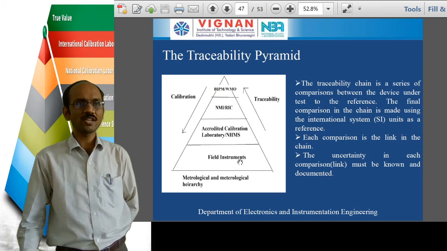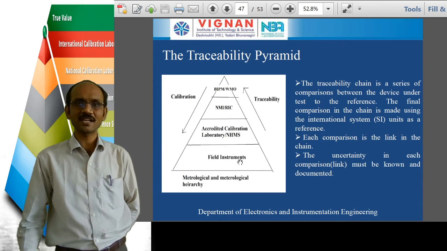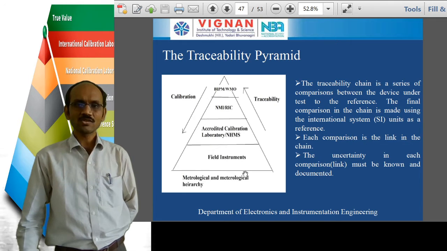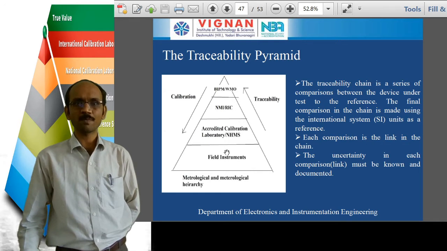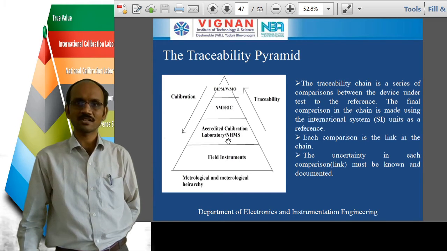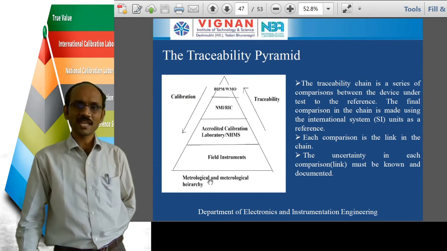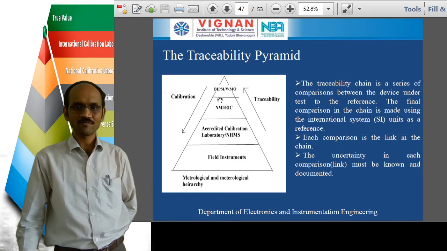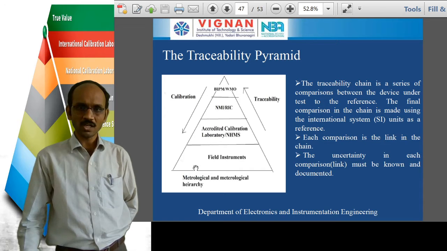Similarly, if you take the previous standards like international standards, primary standards, secondary standards and working standards, the working standards are calibrated with respect to secondary, secondary are calibrated with respect to primary, and primary are calibrated with respect to international. So that is the process of calibration if you take the standards. The same process is going to be taken here also. Okay. So the calibration process will be taken from the top to bottom of the pyramid.